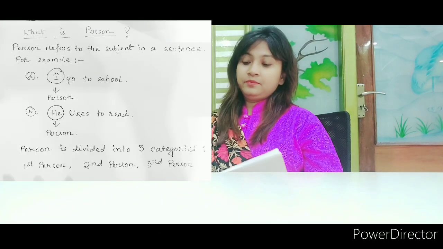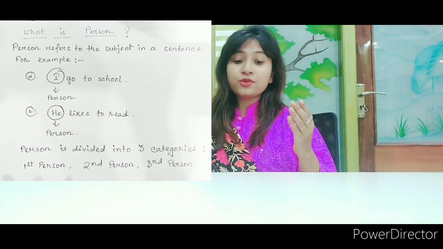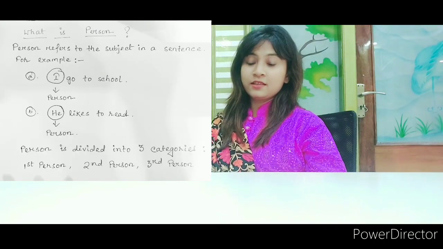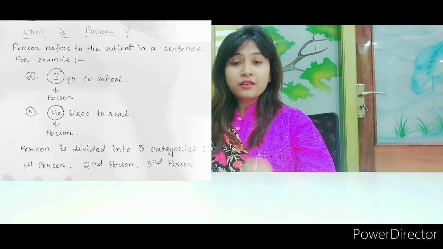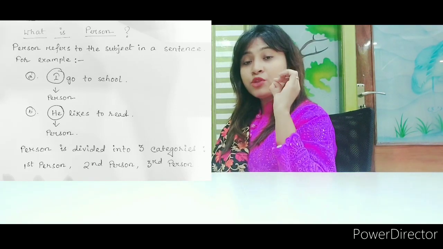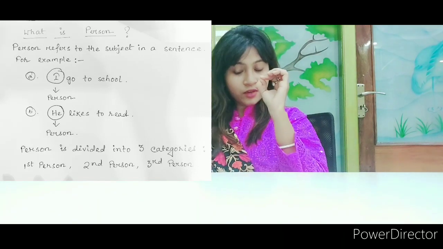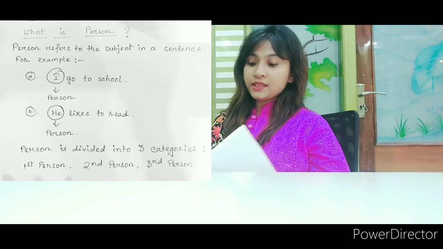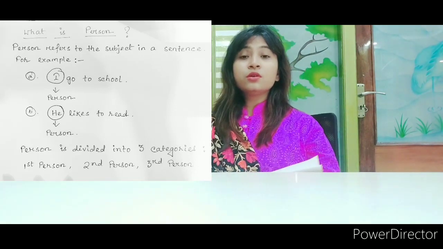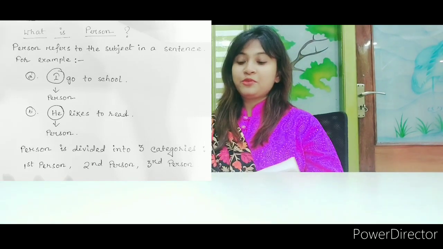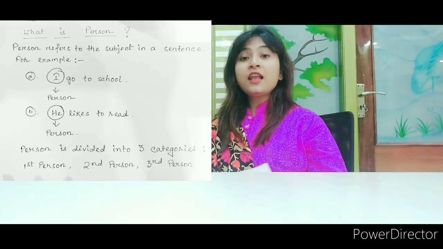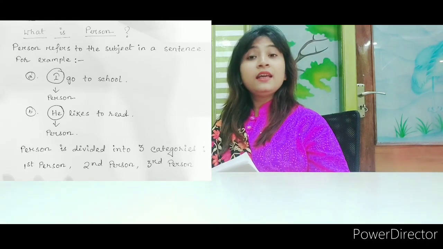What is a person? A person refers to the subject in a sentence. Now, what is a subject? The subject is about whom the sentence is. For example, I go to school. Here, I is the subject. Next, he likes to read. Here, he is the subject.